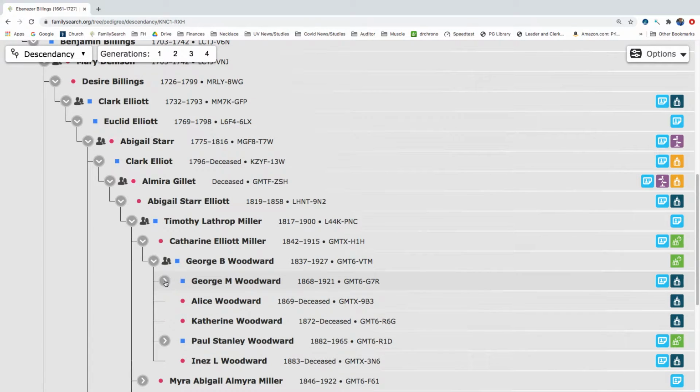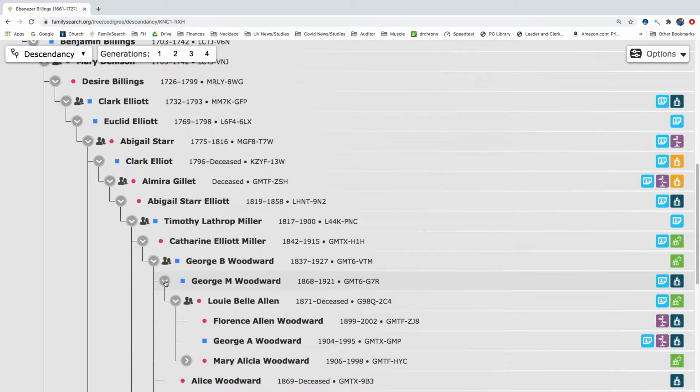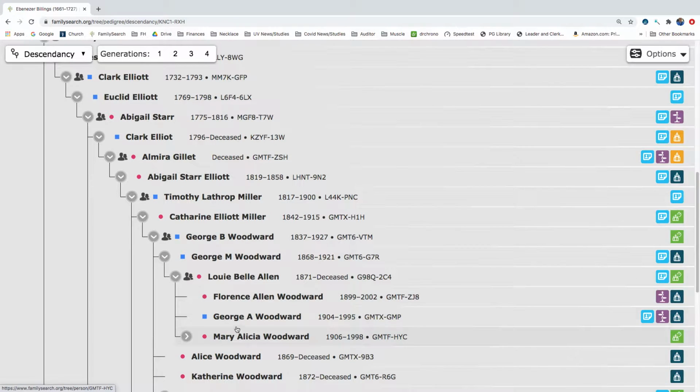Let's look at the first one, George M. Woodward. So now we're getting into where George M. Woodward was born after 1850. He married Lou Bell Allen, and they had 3 children, Florence Allen Woodward, George A. Woodward, and Mary Alice Woodward.